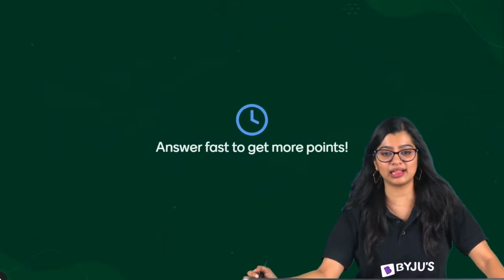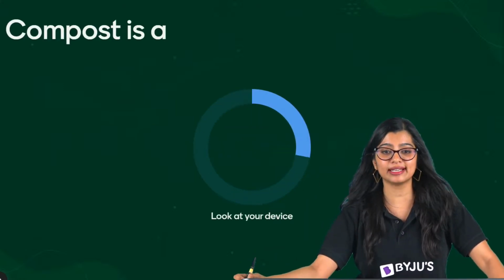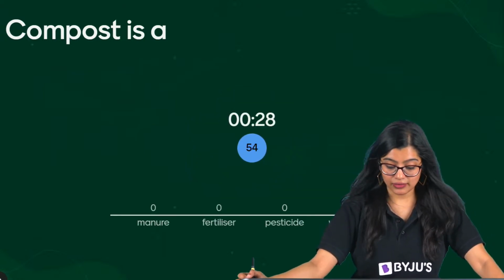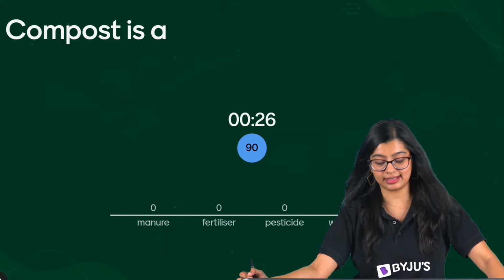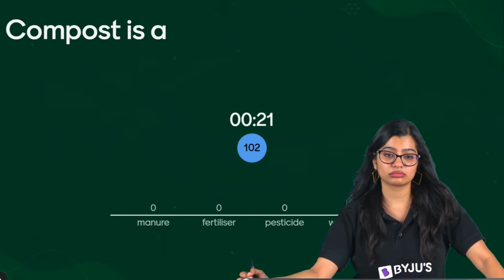Question number 9, quickly. What is weeding? That is removal of weeds. What is compost? Manure, fertilizer, pesticide, weedicide. Ria, I cleared your doubt.